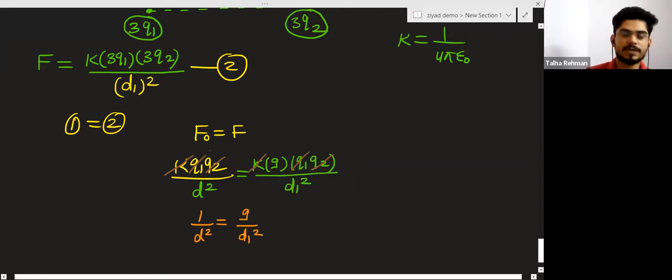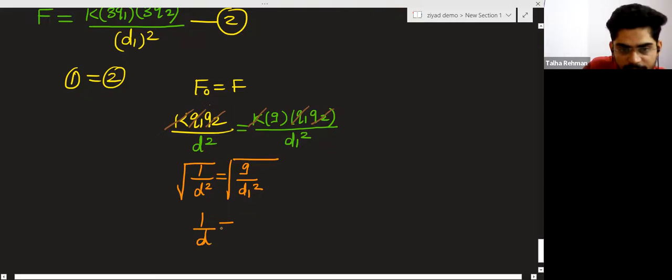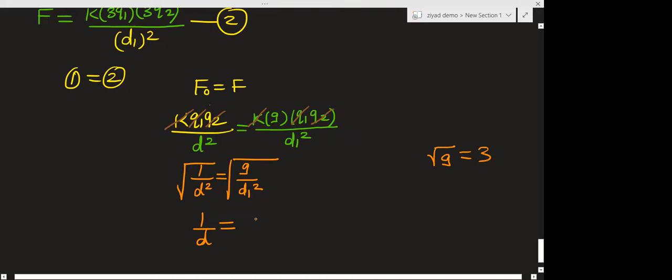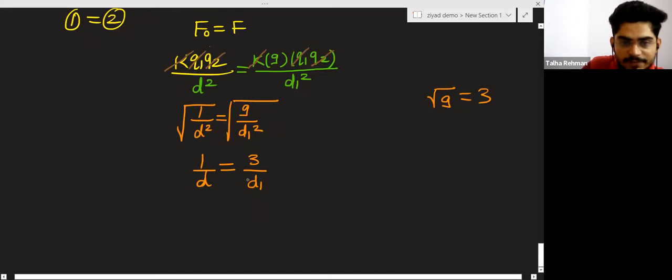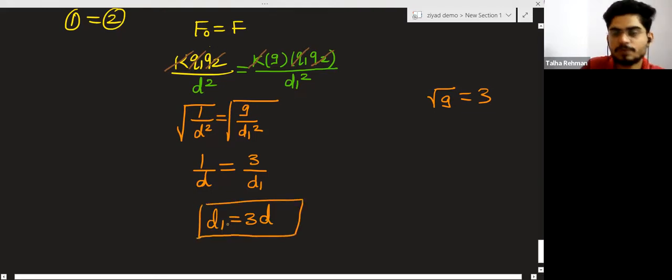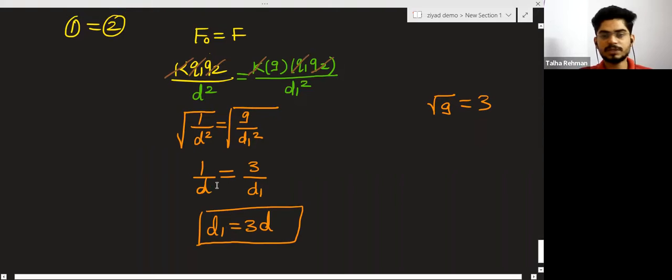And when you will take the square root on both the sides, this is just a simple thing. So you will get 1 divided by d, and here you will get under root of 9 is 3. You will get 3 divided by d1. So now we will cross multiply this. This will become d1 is equal to 3 times of d. This is our answer. Means we have to place the charges at 3 times of the initial distance, so that the force will be same in between the two charges.